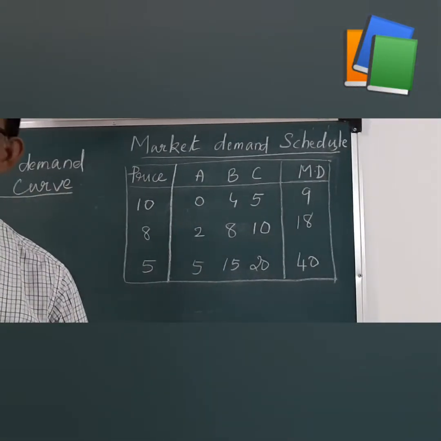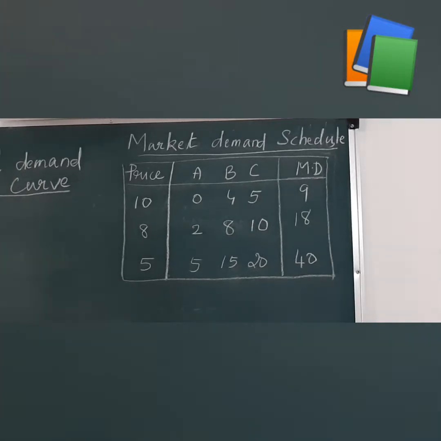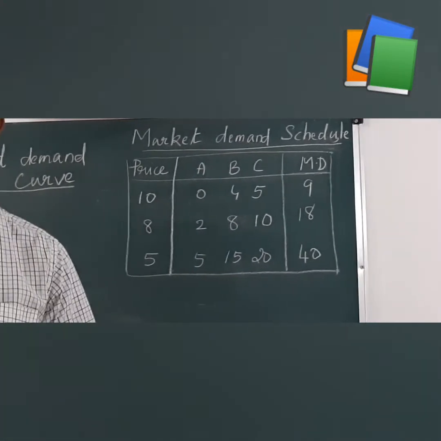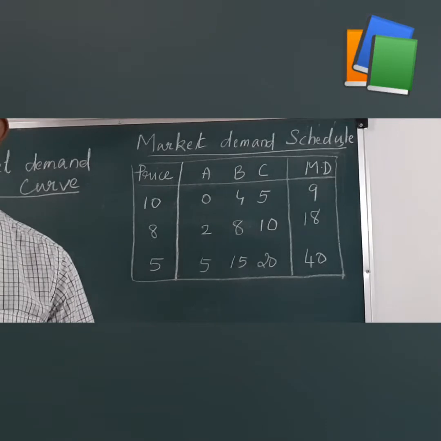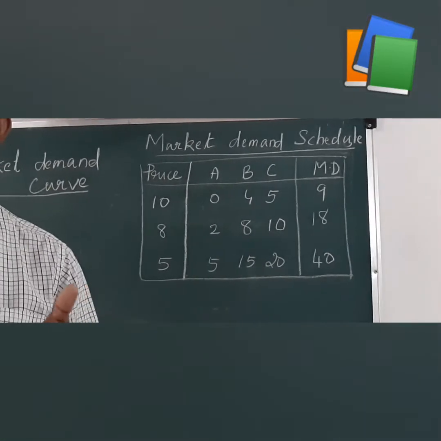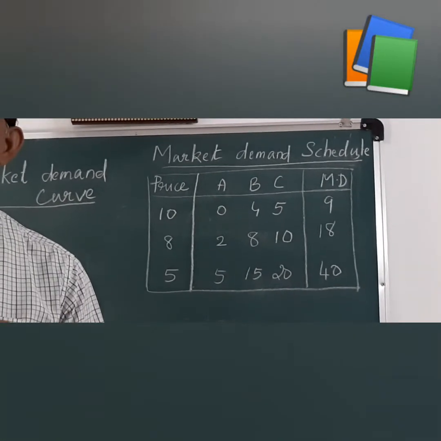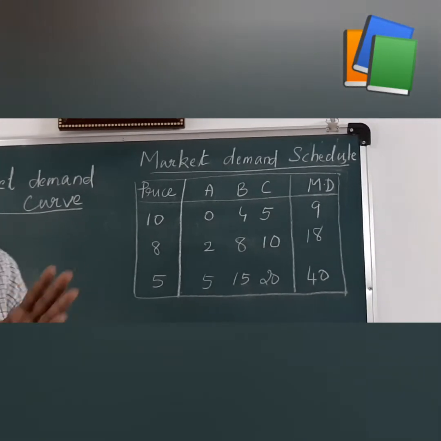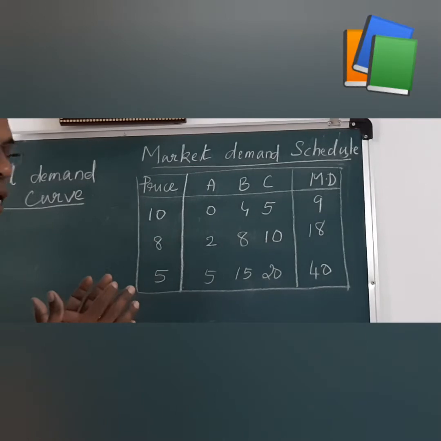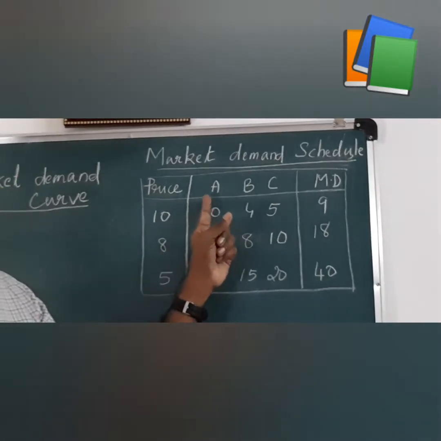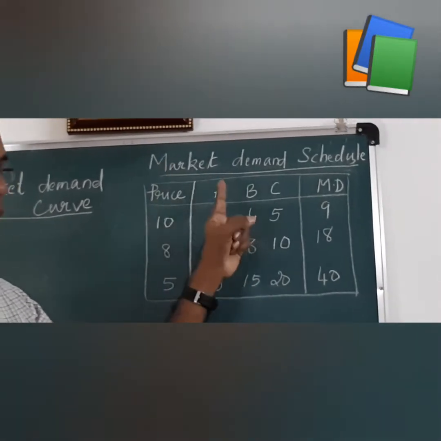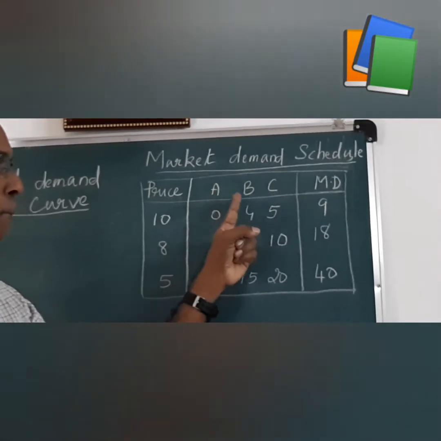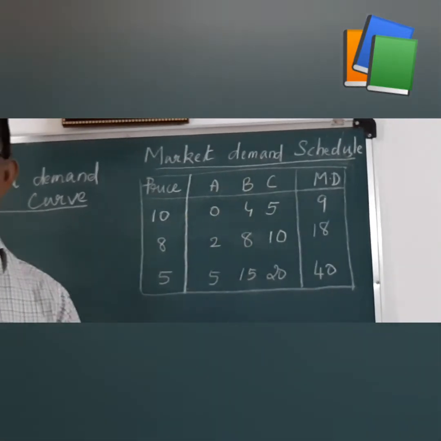We are considering the market demand of apple. The consumers of apple are huge in number, but for simplicity we assume there are only three consumers of apple: A, B and C.